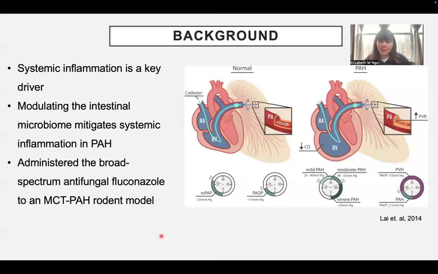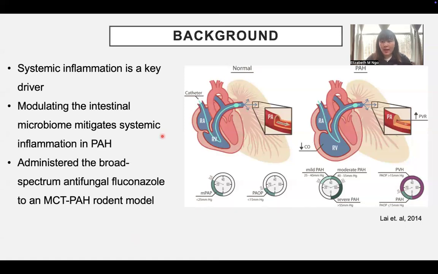Pulmonary arterial hypertension, also known as PAH, is a severe and progressive disease characterized by increased pressure and increased vascular resistance in the lungs. This causes the heart to work harder, which eventually leads to heart failure and death. It is known that systemic inflammation is a key driver in PAH disease severity, and our lab previously found that modulating the intestinal microbiome mitigates systemic inflammation in PAH.